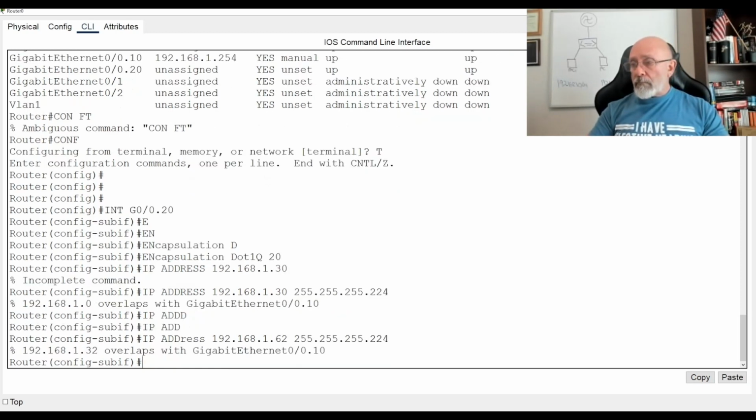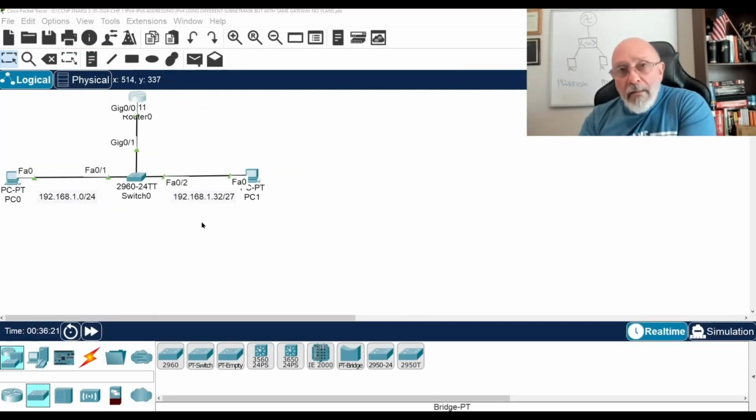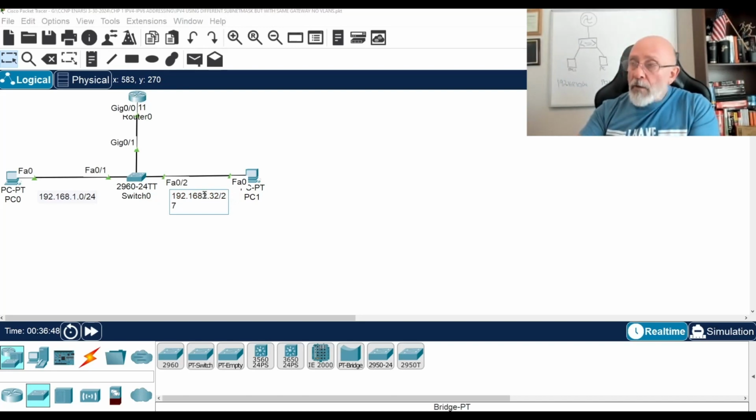255.255.255.224. Still overlaps. So, when you're doing this, this is the first lesson. In there, it just makes no sense. What this is: VLAN 10 and VLAN 20 are assigned to their own VLANs. I'm doing sub-interfaces for this. And since this is a smaller mask, that would be the issue. So how would this work then? Well, it would work easily if this would be 2.